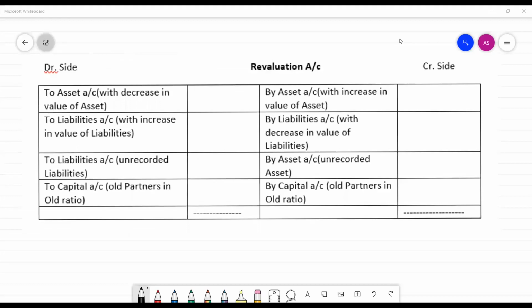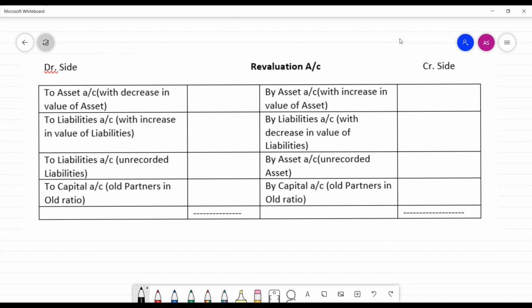Now we will prepare the revaluation account from those journal entries which we have done earlier. On the revaluation account, there are two sides. The left hand side is the debit side and the right hand side is the credit side. On the debit side, there would be the name of the asset with the decrease in the value of the asset, as it is a loss for the organization. If there is any increase, it would come on the credit side of the revaluation account. The same may happen in the case of liabilities.